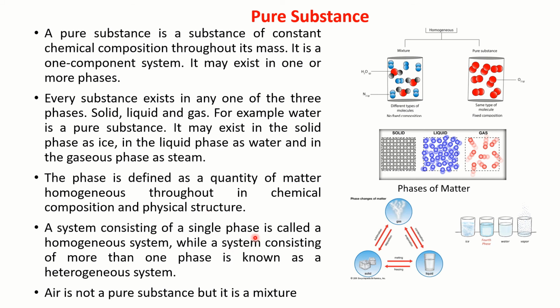If it has more than a single phase, then it is heterogeneous. Suppose you put some cubes of ice in a glass of water, then you have the solid phase as well as the liquid phase. Okay. So also, what is a pure substance? What is a mixture? You can see in a mixture, chemical composition is different at different points.